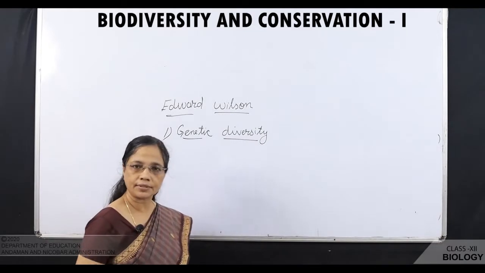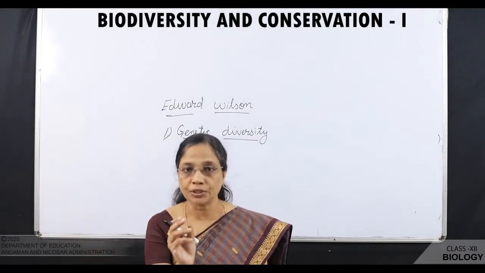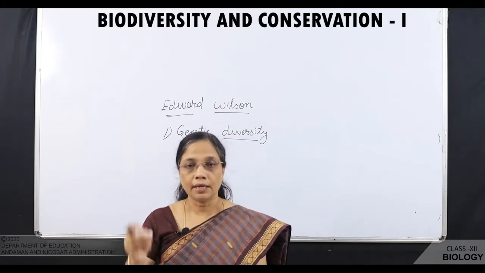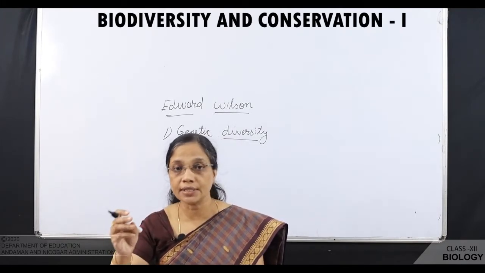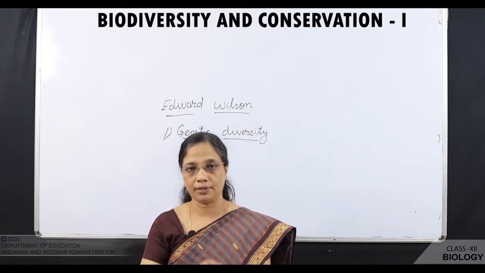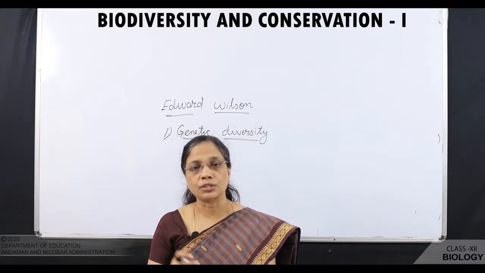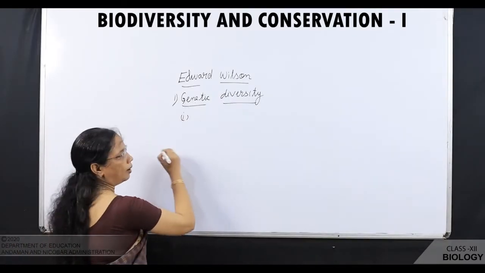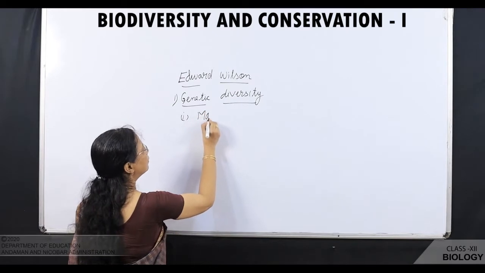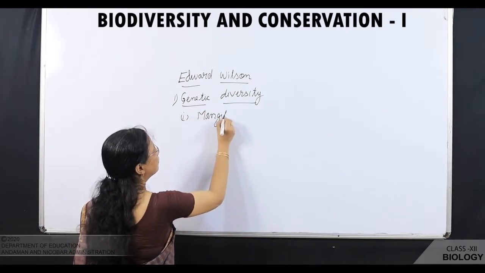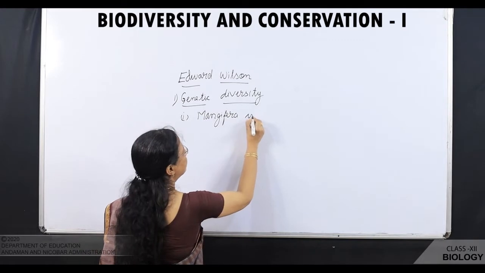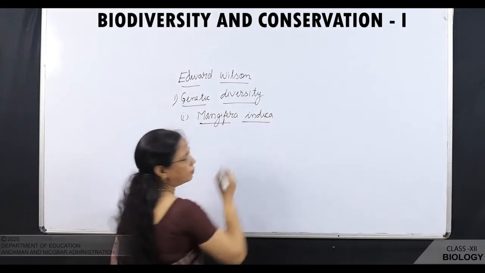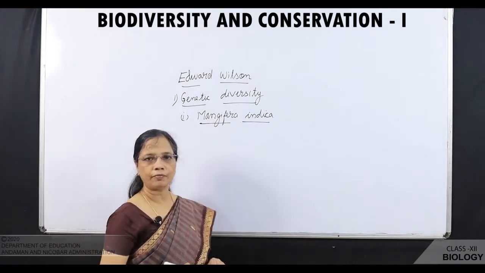What is genetic diversity? In one species, you can see variations. That means, in one species, variation is seen at the genetic level. We'll try to understand this with certain examples. First, Mangifera indica, which is the scientific name of mango.